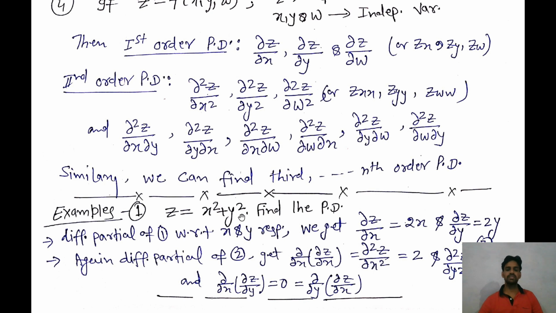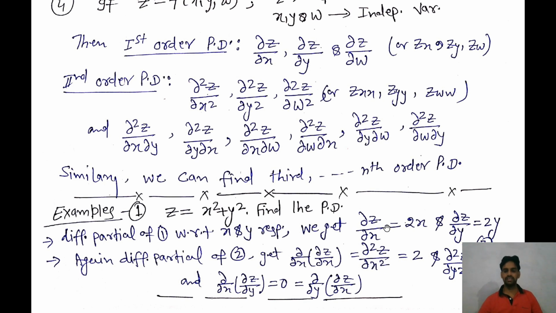Since we are differentiating with respect to x, y is constant, and the derivative of a constant is 0, so we will get only 2x. Similarly, the first order derivative of z with respect to y is del z over del y equal to 2y, because here x is constant, so we will get 0.